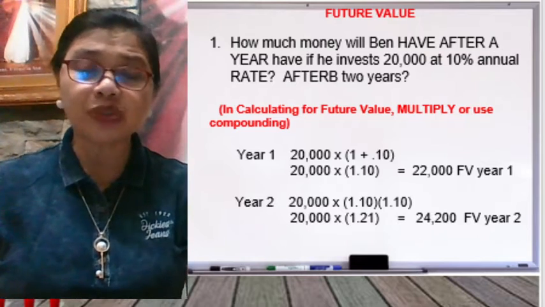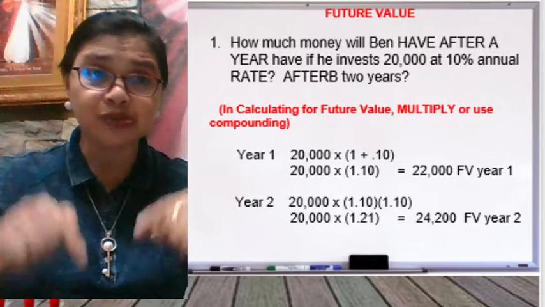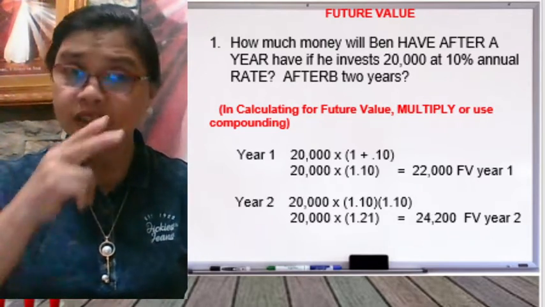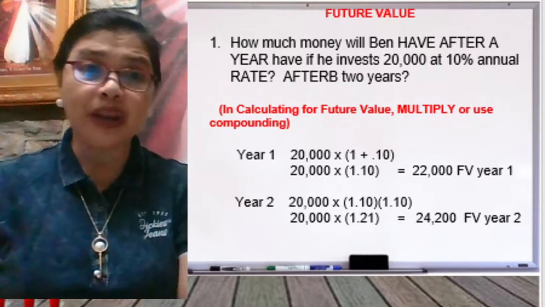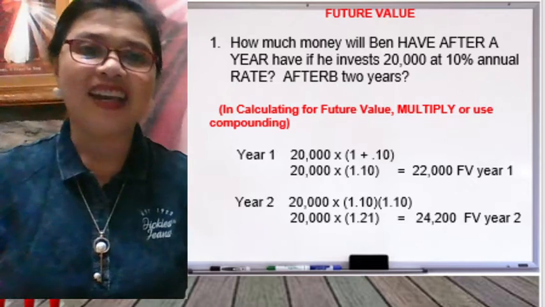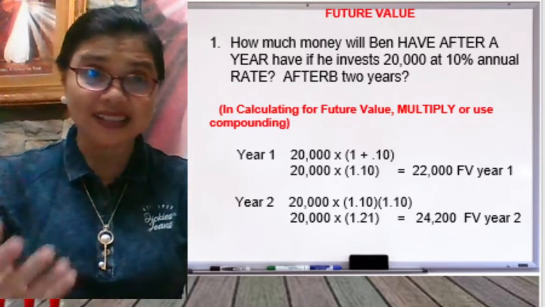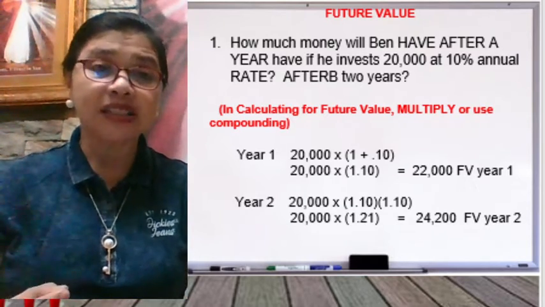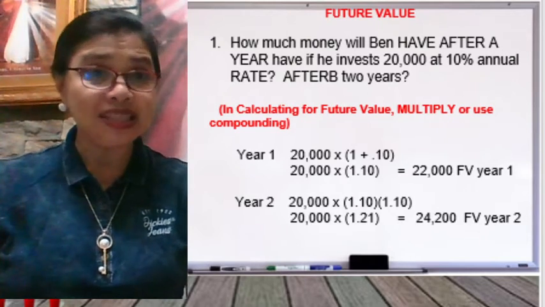But the next question goes this way. How much will he have if he invests today 20,000 pesos for 2 years at the same rate of interest, 10%? So for year two, we calculate 20,000, the investment amount, times 1.10 times 1.10.